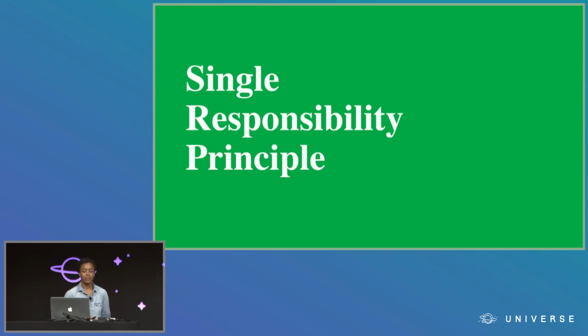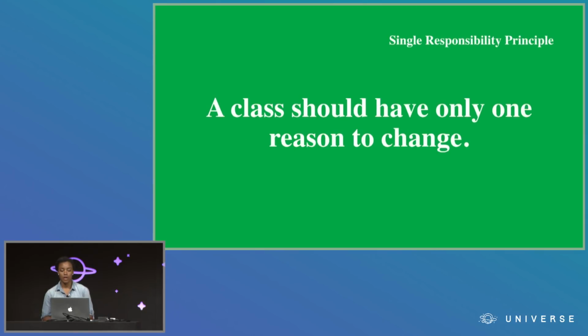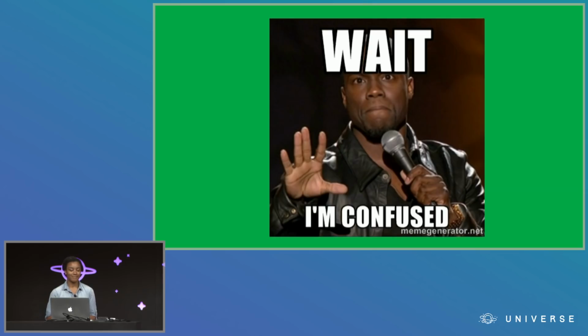So as I mentioned before, the first SOLID principle is the single responsibility principle, which again means that a class should have only one reason to change. When I hear this, I'm like, wait, I'm confused. I don't know about you, but my classes change for lots of reasons. Maybe there's a new feature to add, or I want to improve some bit of code. But when I was really trying to figure this out and see which of my classes, if any, might violate this principle, I said, okay, I have to take a step back and really think about it.